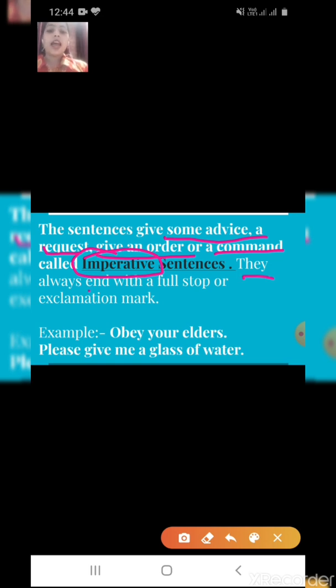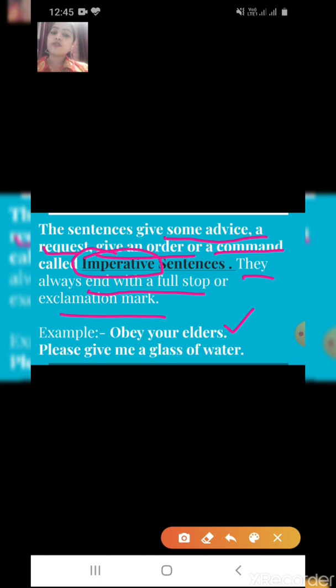They may end with a full stop or an exclamation sign. For example, obey your elders. This is advice for you that you should obey your elders. So this is an imperative sentence.